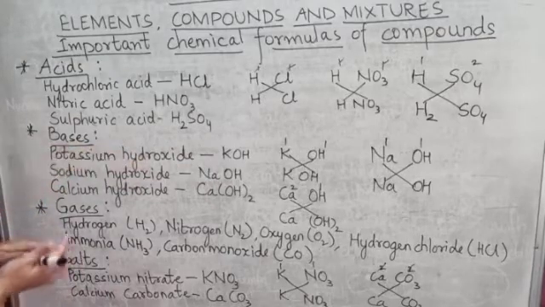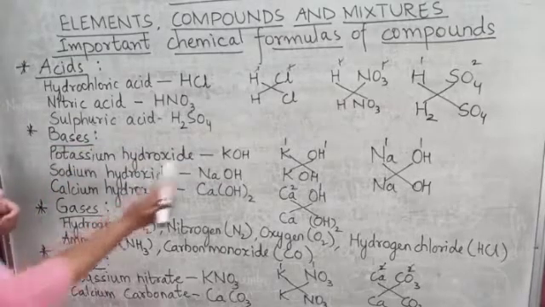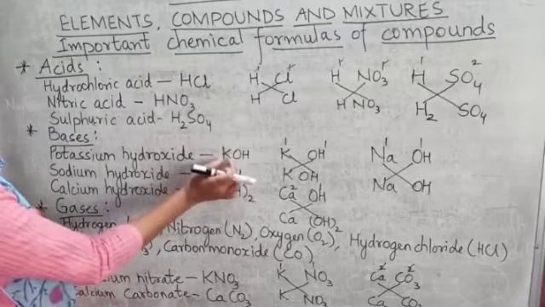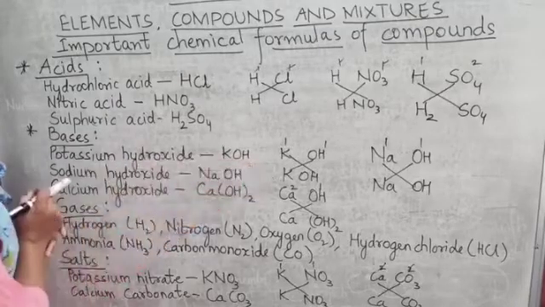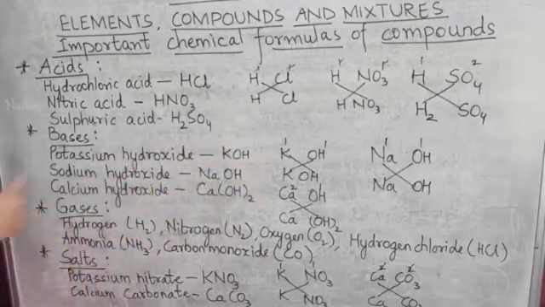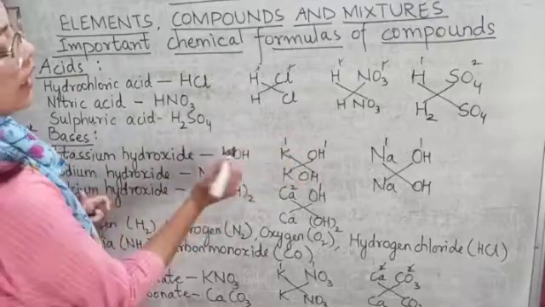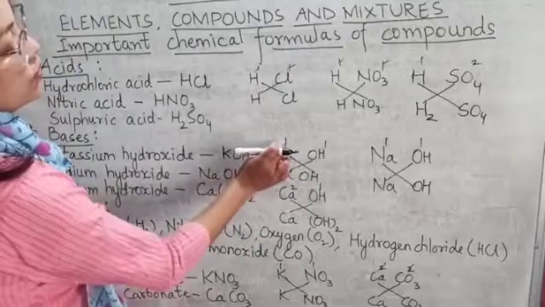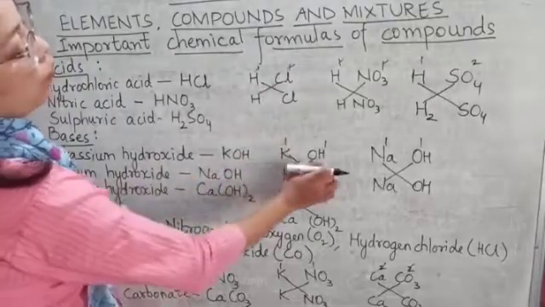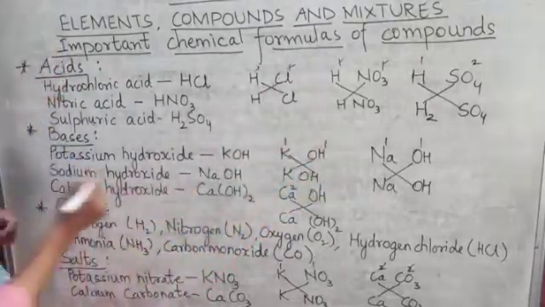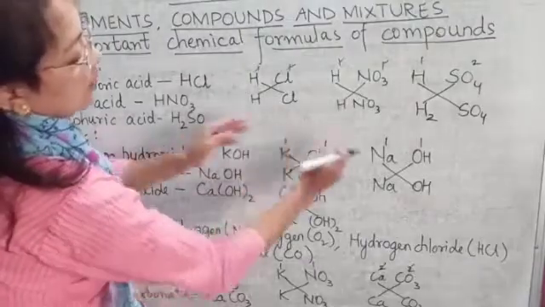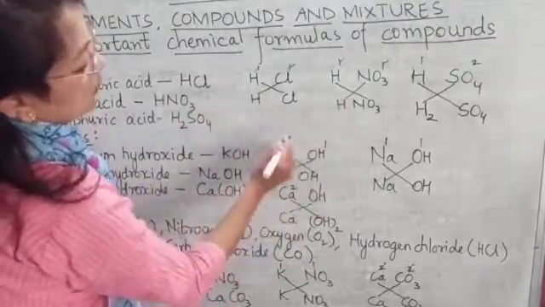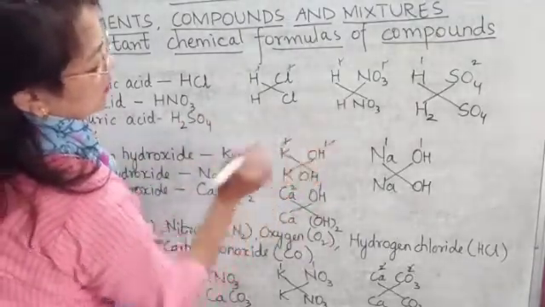Potassium hydroxide, the chemical formula is KOH. K stands for potassium and OH stands for hydroxide. While writing the chemical formula, we will write first K and then OH. Now the valency of K is 1 and of OH is 1. So when both the valencies are the same, 1, 1, we simply cancel it.